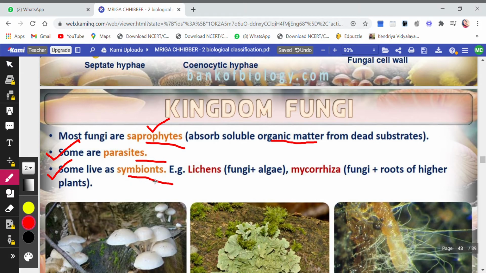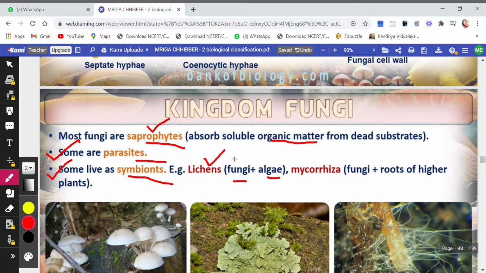Who are symbionts? The symbionts are the organisms which show symbiosis. Now, what is symbiosis? It is a process in which two organisms live together and benefit each other. That is, you can also say that they live in a mutual relationship with each other. The best example of this is lichens. Here, the two organisms are the fungus and the alga. Both of them live together. Now, how do they live together?